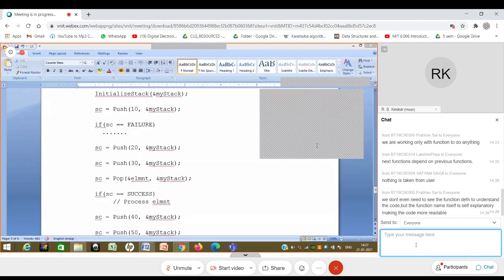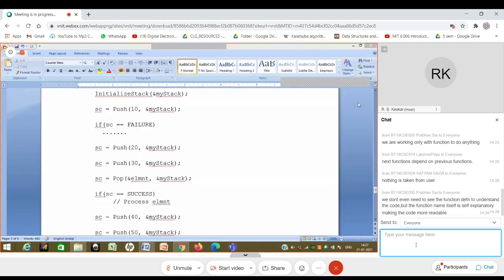So if you look at these functions, initialize stack, push, pop, these are the operations. We decided to have these operations even before we started implementation. Right or wrong? When I described the data structure stack, I said these are the operations that we came up with, these are the operations that we are going to require.